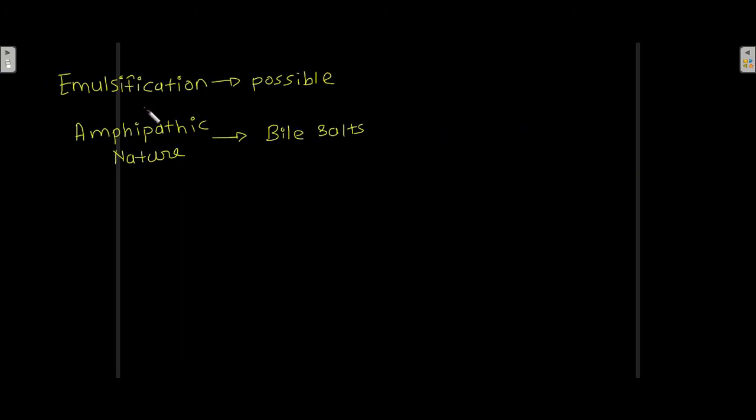Now this emulsification is possible because of the amphipathic nature of the bile salts. Bile salts have an amphipathic nature, and that is the reason why they are able to emulsify lipids.